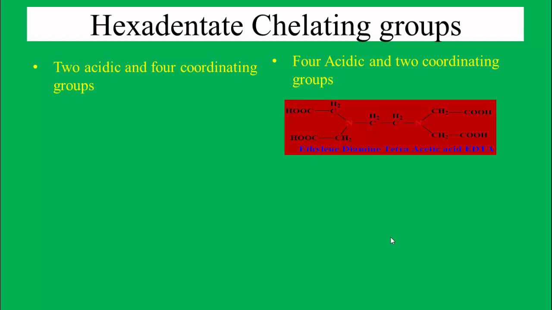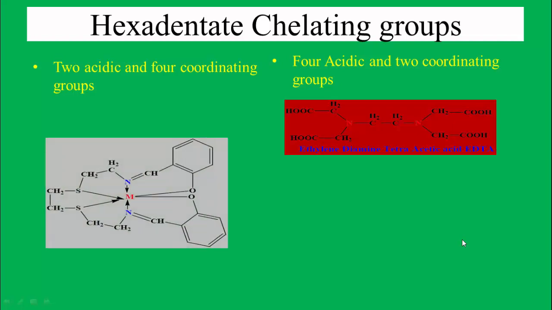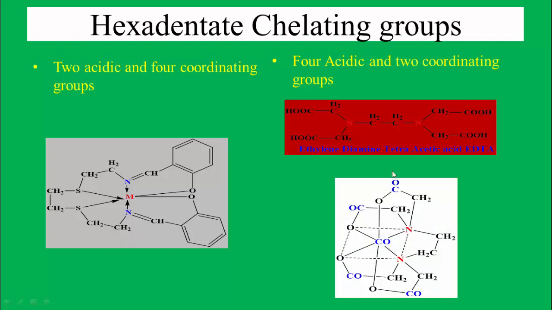This is ethylene diamine tetraacetic acid, known as EDTA. This EDTA can form six bonds with the central metal ion. Therefore, this is a hexadentate chelating group. These are of two types, that is two acidic and four coordinating groups. This is the example. Here, with the help of this oxygen donor atom, they can form two covalent bonds, and with the help of nitrogen and sulfur, they form four coordinate bonds. And this chelating group is known as a hexadentate chelating group. This is another example of the hexadentate chelating groups.